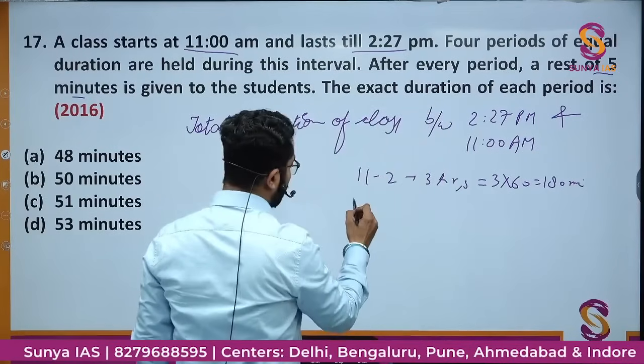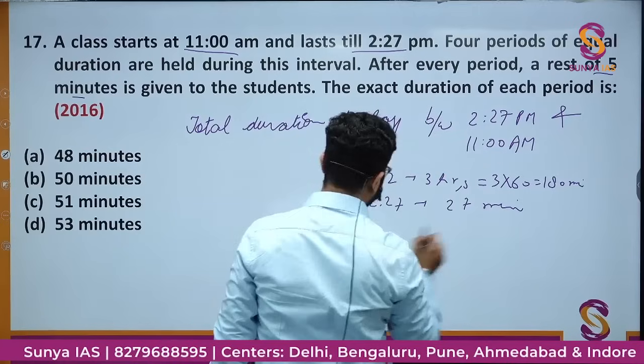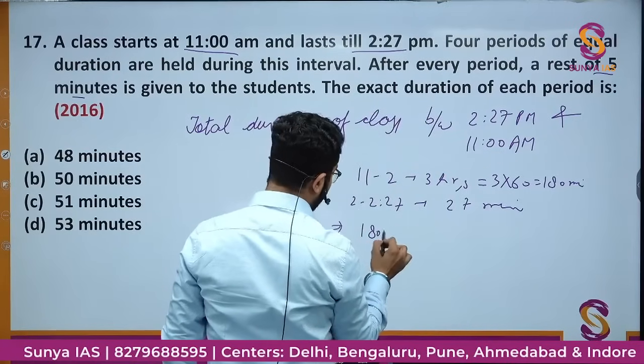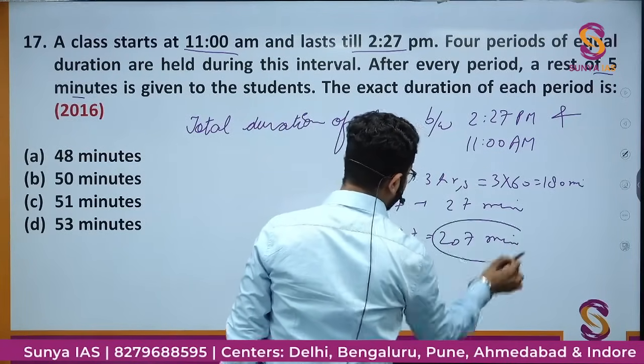And from 2 to 2:27 there will be 27 minutes. So the total duration will be 180 plus 27, that is 207 minutes.